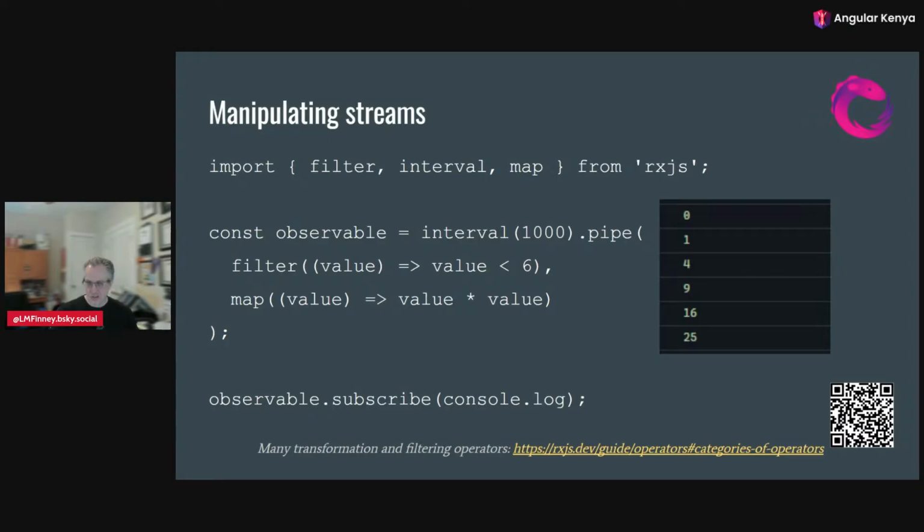The other thing is that you might recognize filter and map if you're familiar with using JavaScript arrays. It's the same basic concept as the filter and the map for an array, except instead of filtering out each value in space or mapping each value in space, we're filtering each value that comes through in time or mapping each value that comes through in time. So it's very analogous to arrays, but slightly different meaning.